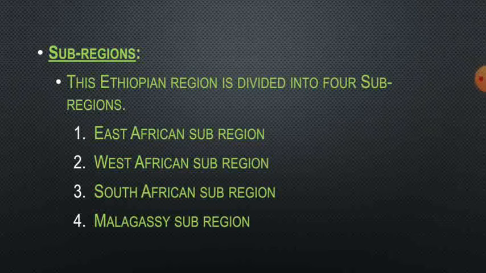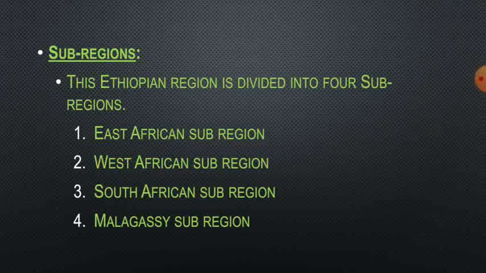Then third one is the South African subregion. The southern part of the African continent is included in this region, and here there is the presence of some peculiar fauna, that is African moles, rats, and some secretary birds, and South African lungfish. So these are the fauna which are located in this region.